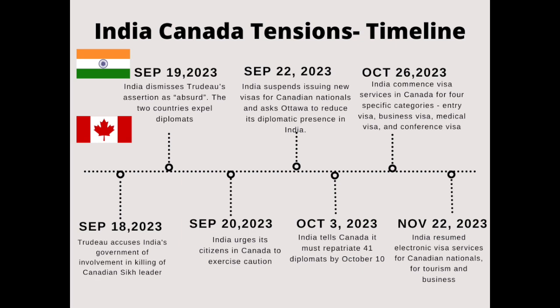Then let's move to September 20th. India urges its citizens in Canada to exercise caution as the US, Australia, and Britain express concerns over Nijjar's killing. Then on September 22, India suspended issuing new visas for Canadian nationals, and also asked Ottawa, basically inside Canada, to reduce its diplomatic presence in India. Also, the Indian mission in Canada temporarily halted visa services until further notice due to operational reasons, as noted by BLS International.